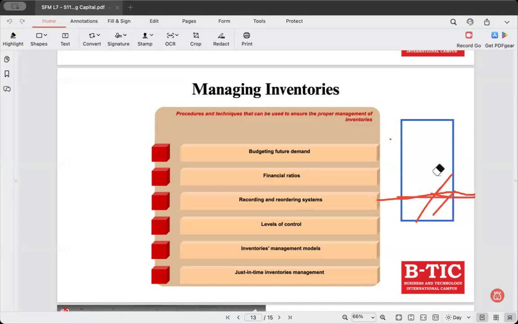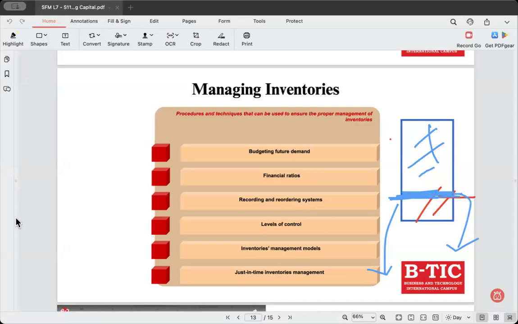Okay. So when the company reaches this point, the reorder point, the company needs to reorder inventory. So when the company reaches this point, this is the time for you to reorder, and then you fill it up. Again, this gets empty, comes to the reorder point, you fill it up. So this is one of the systems that you can follow, right?